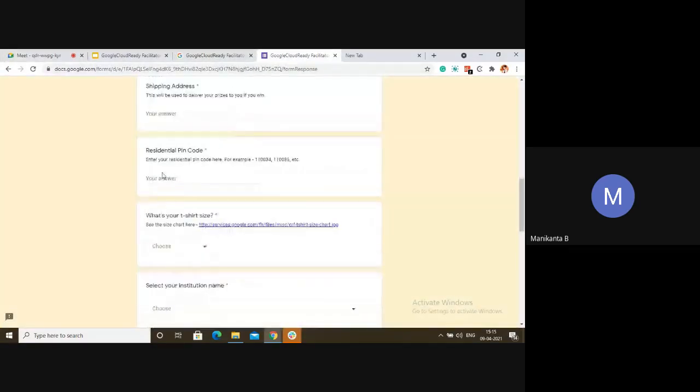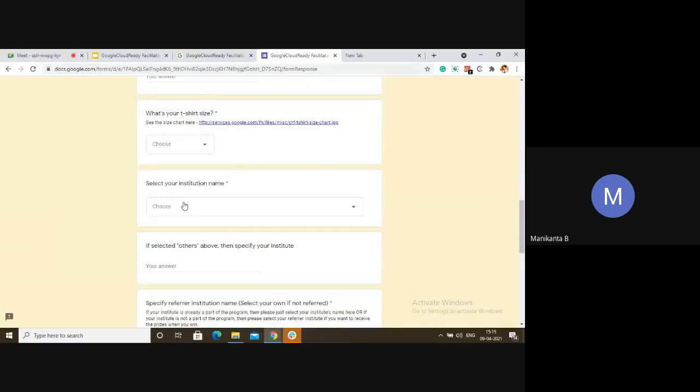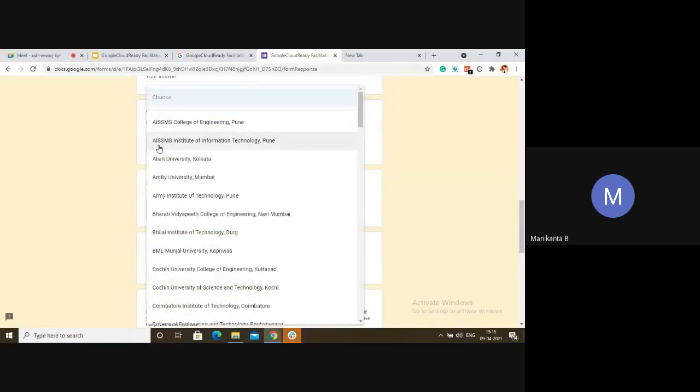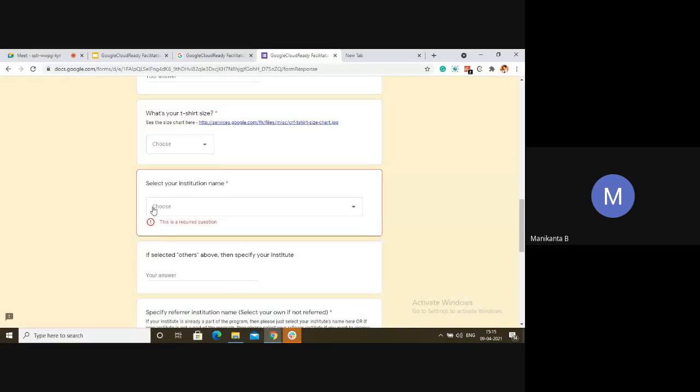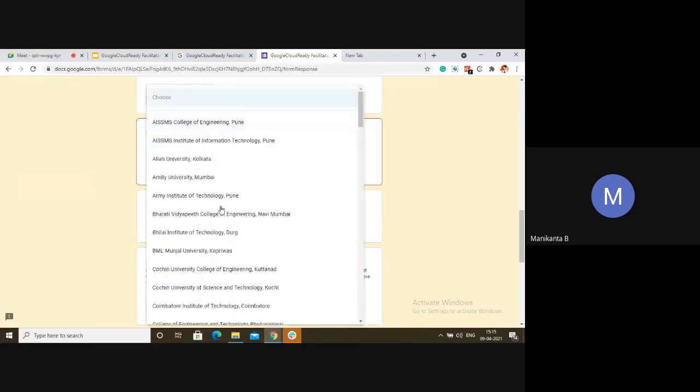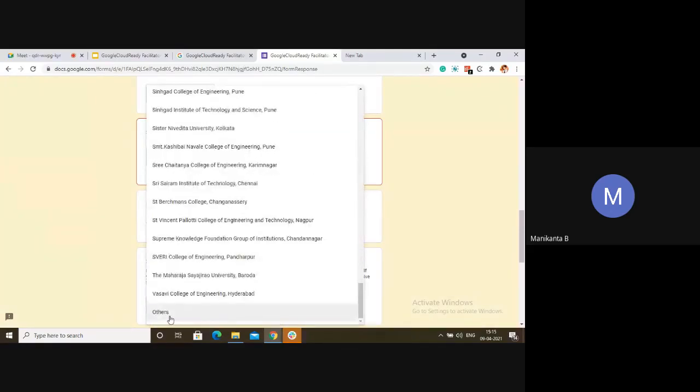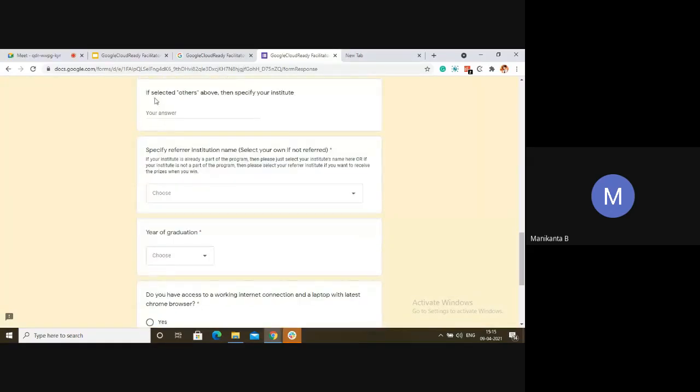And next is your pin code, t-shirt size. Here, institution name. Most of the people can't find their institution name because these are only the names of the facilitator programs. So if your name isn't there, click on other and submit your college name.